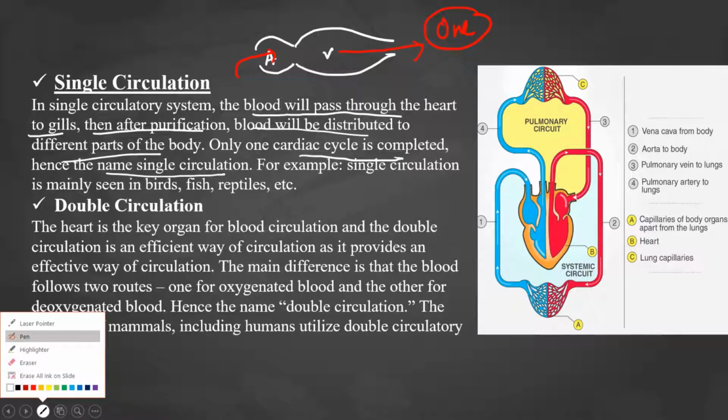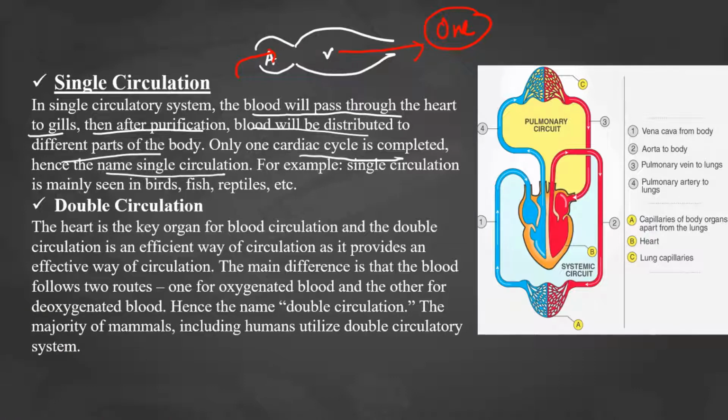So after this, what will happen? From this heart, the CO2 blood will continue to flow. Now this CO2 blood, after the ventricle, in the case of fishes, will come to the gills. In the gills, what will happen?